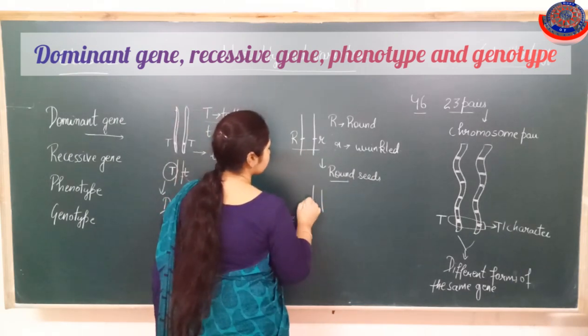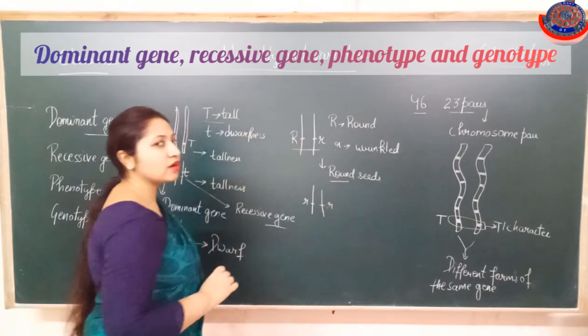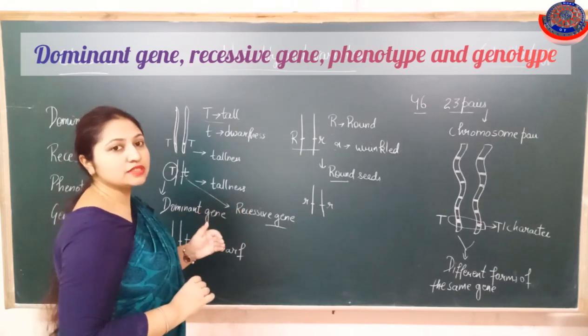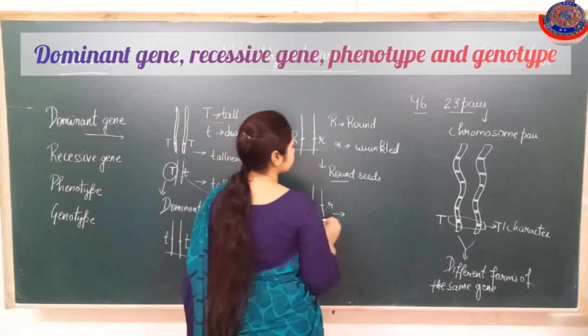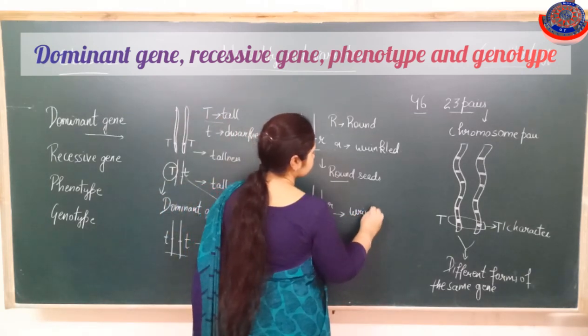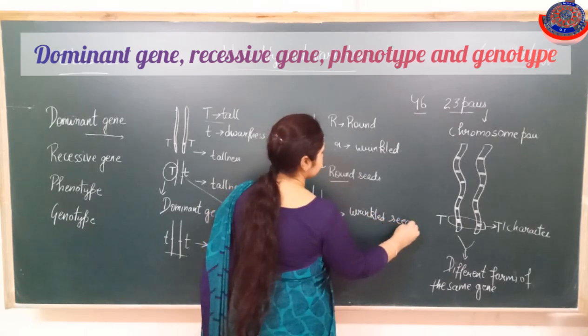Now suppose small r and small r, both the genes are small r and small r, this kind of genes are inherited by the pea plant, then what kind of character will be there? Wrinkled seeds. They produce wrinkled seeds.